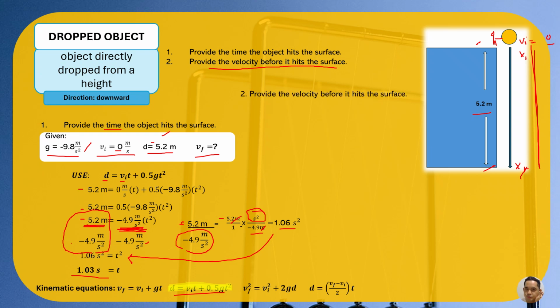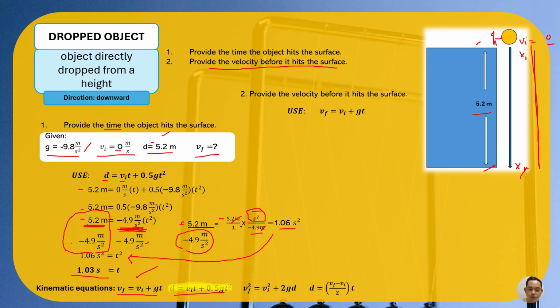The next task is to provide the velocity before it hits the surface. So it has not hit the surface yet. If it had hit the surface, the final velocity would be zero. So before hitting the surface, since time is our enemy in doing calculations, we look for the final velocity. Which formula should we use? Okay, we will use the final velocity is equal to initial velocity plus gravitational acceleration times time.